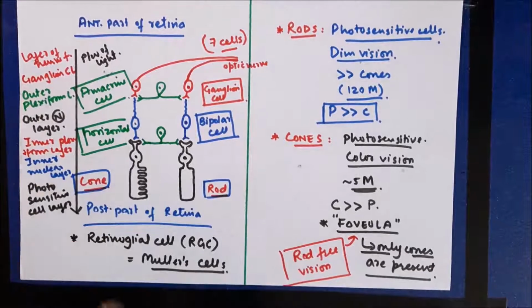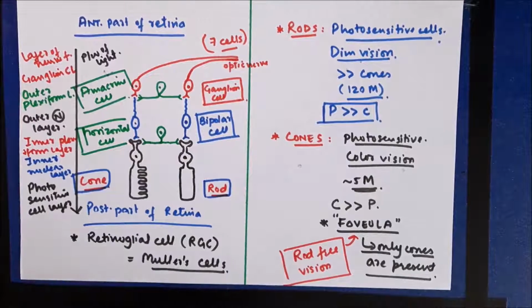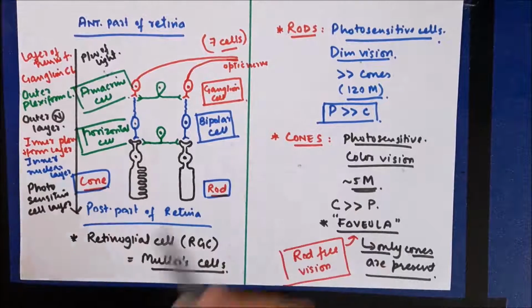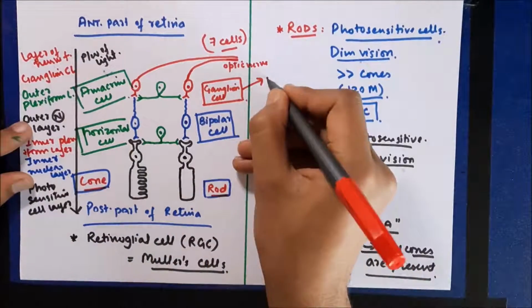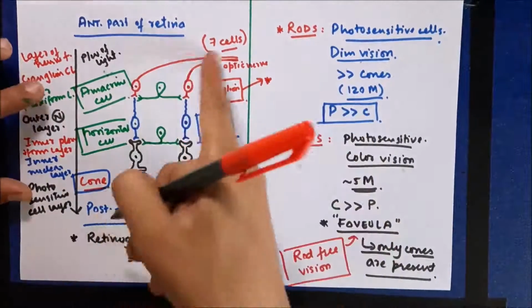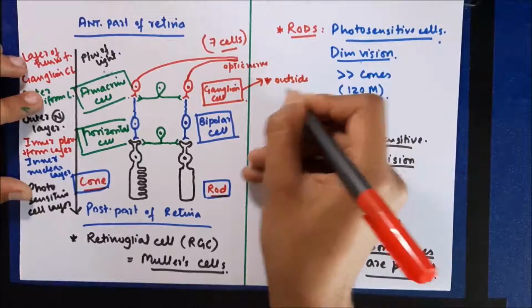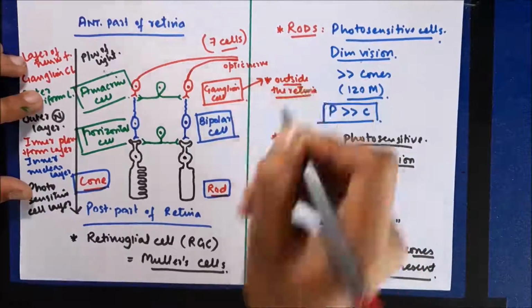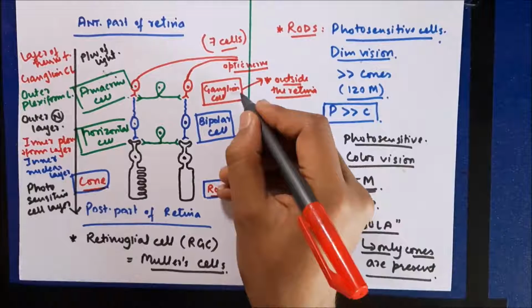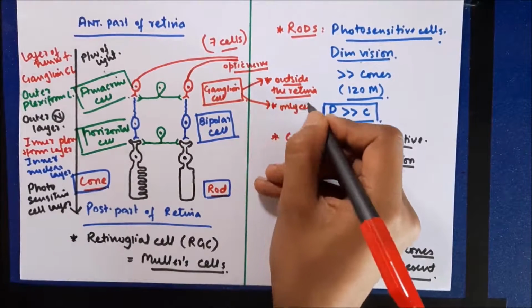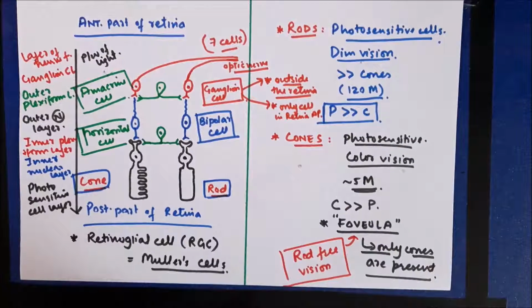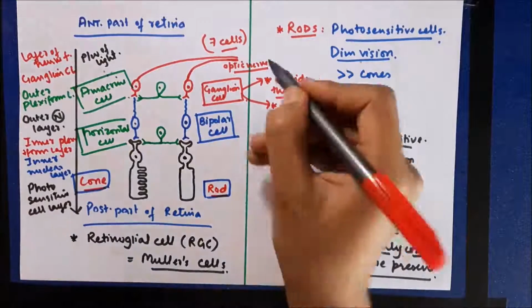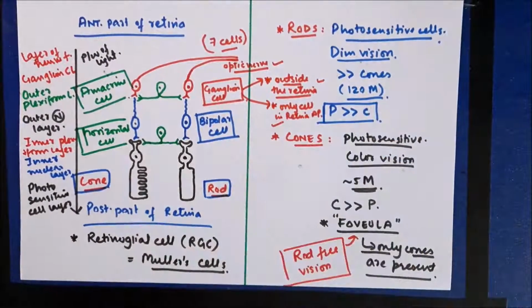Now the most important cell among all these cells in the retina is the ganglionic cell. The ganglionic cell is present in the anterior part of the retina in the ganglionic cell layer. It's the only cell of the retina which goes outside the retina in the form of its axons, that's in the form of the optic nerve. It's also the cell of the retina which is associated with generation of action potential. So action potential is generated in these cells, which is transmitted along its axons, that is along the optic nerve, to the thalamus. So this is the most important cell in the retina, the ganglionic cell.